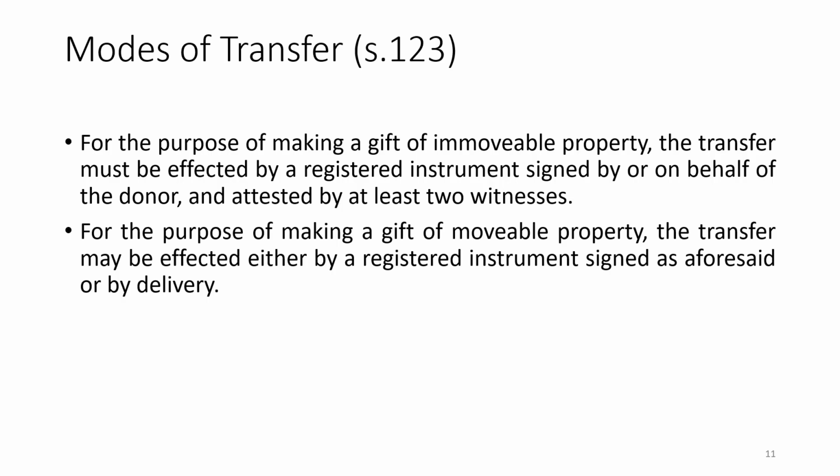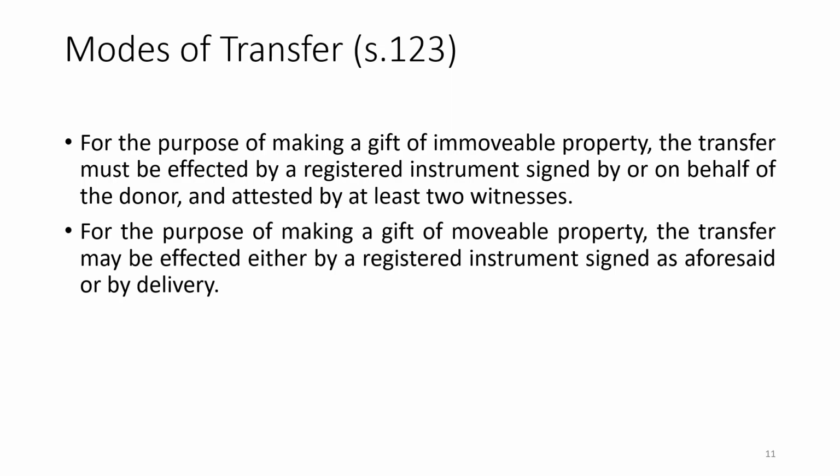Then the next important point is the mode of transfer under section 123. For the purpose of making a gift of immovable property, the transfer must be effected by a registered instrument signed by or on behalf of the donor and attested by at least 2 witnesses. I told you already that a registered instrument is very, very important. Price does not matter here; the value of the property is immaterial.